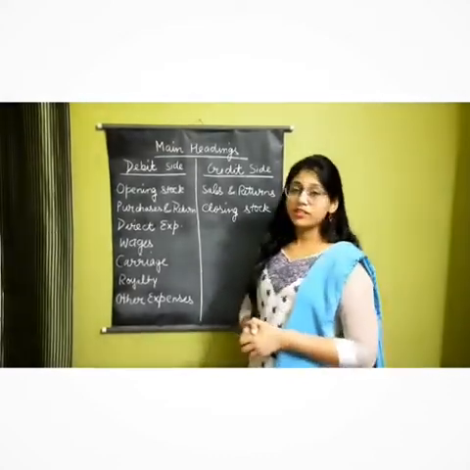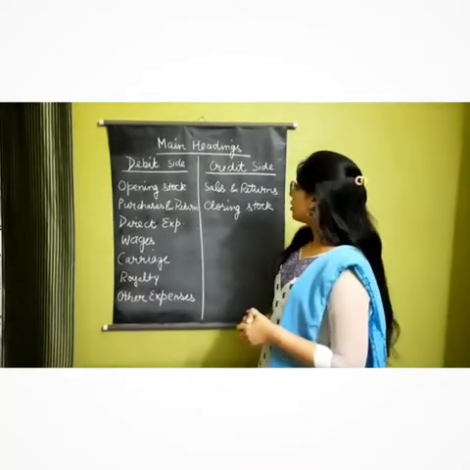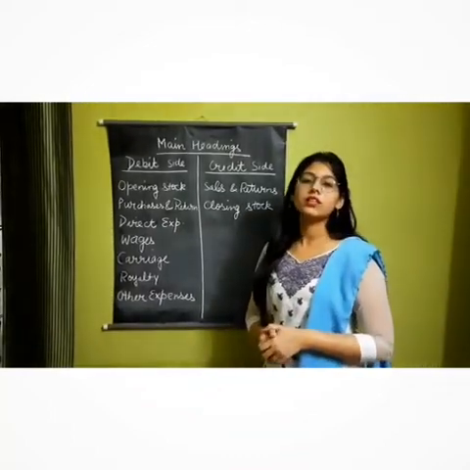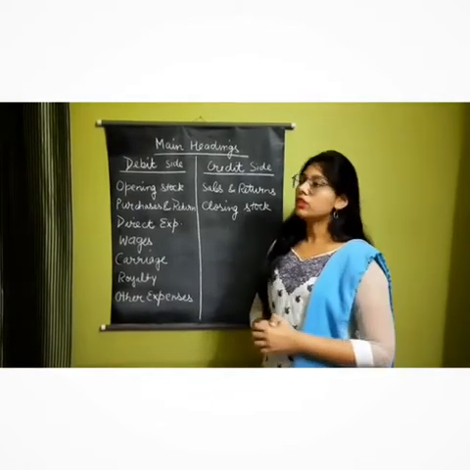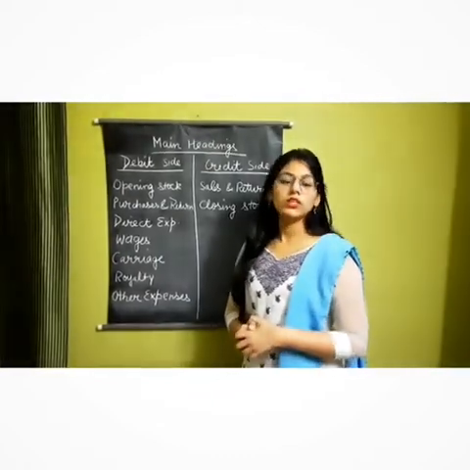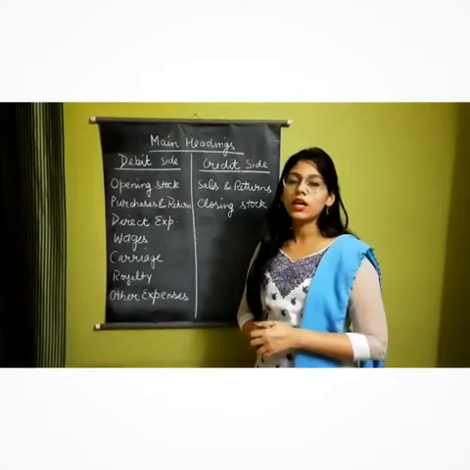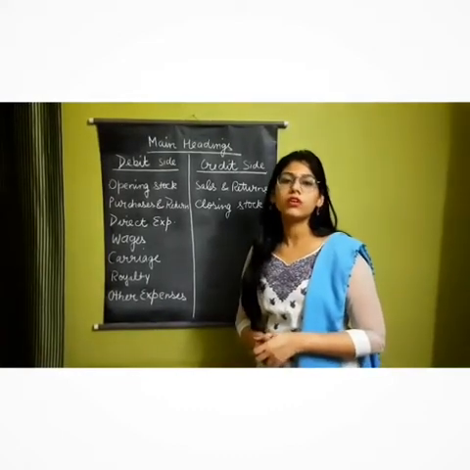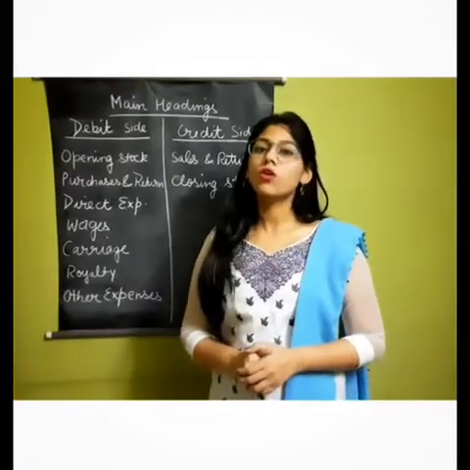What comes on the credit side of the trading account? First one is the sales and returns, and the second one is the closing stock. After putting all these items in the trading account, we can analyze or we can take out the gross profit or the gross loss.